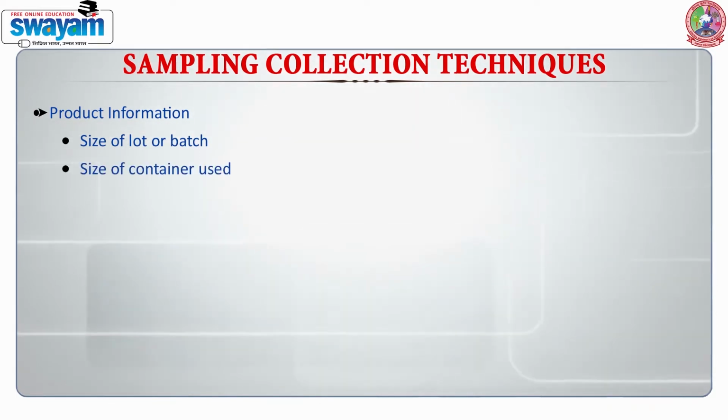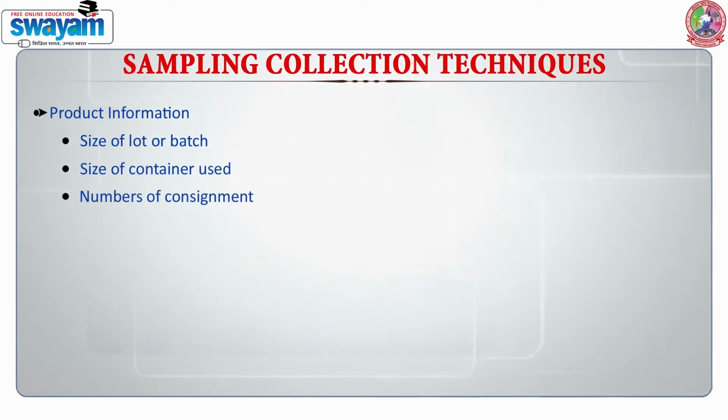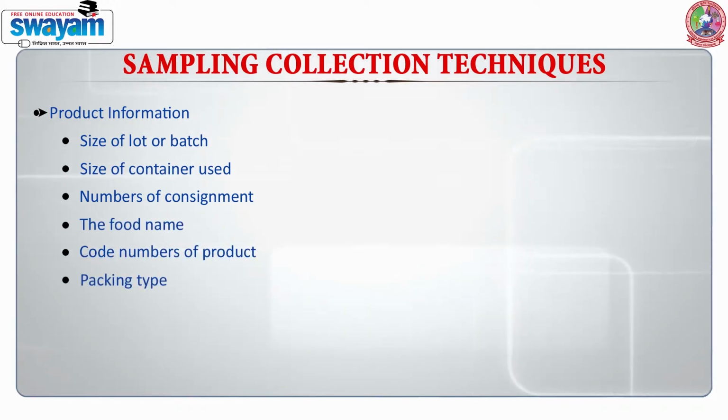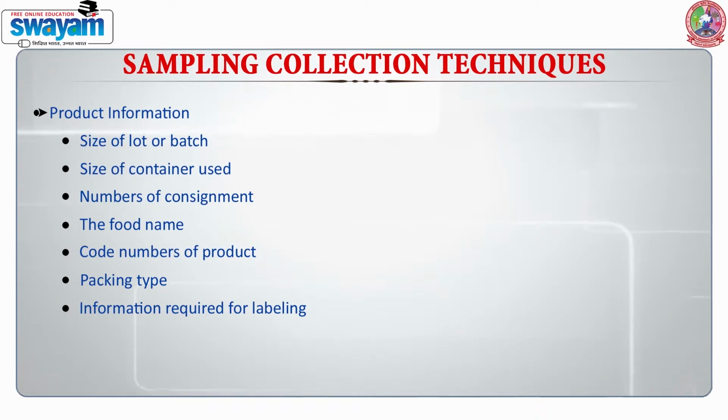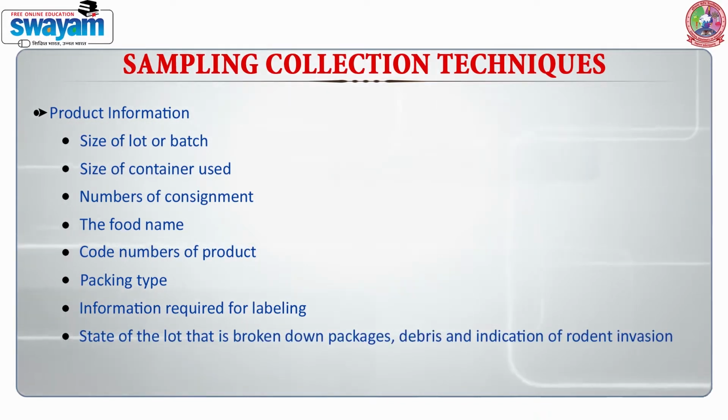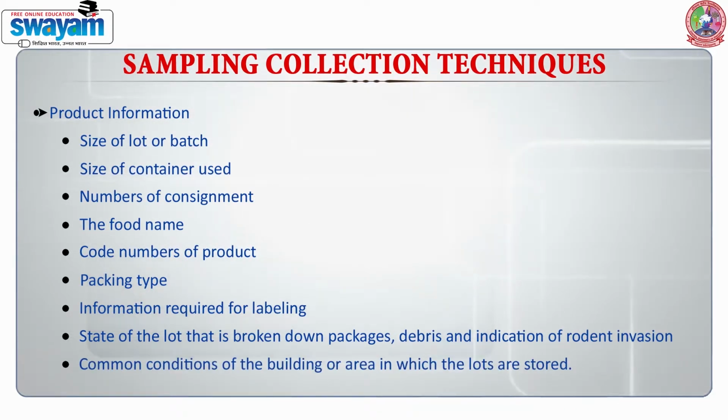Here in this slide you can see the product should have the following information: size of lot or batch, size of container used, number of consignment, the food name, code numbers of the product, packing type, information required for labeling, state of the lot, that is broken down packages, debris and indication of rodent invasion, and general condition of the building or area in which lots are stored.